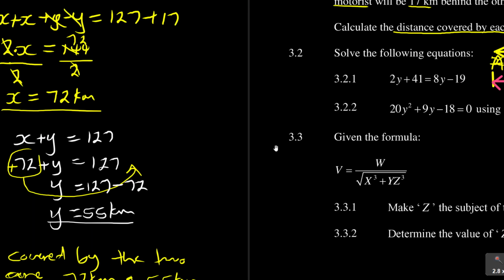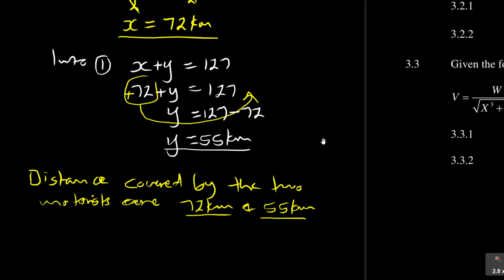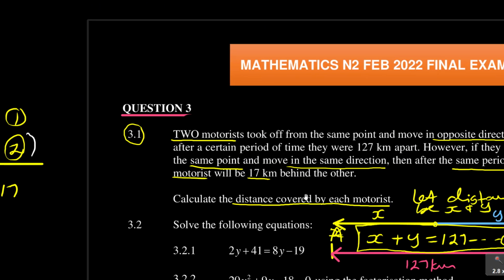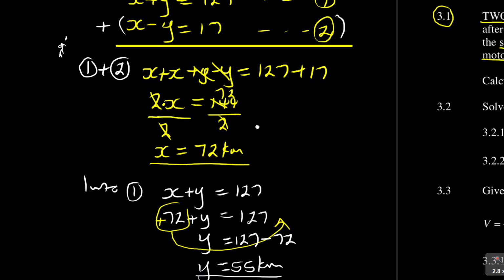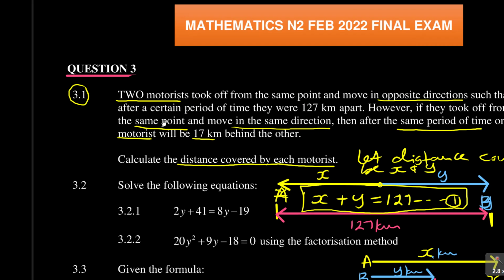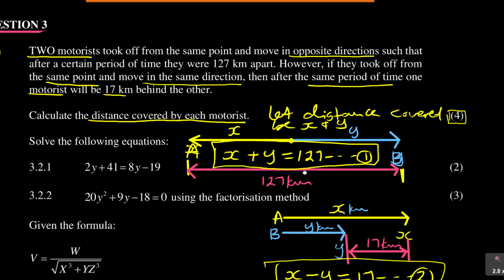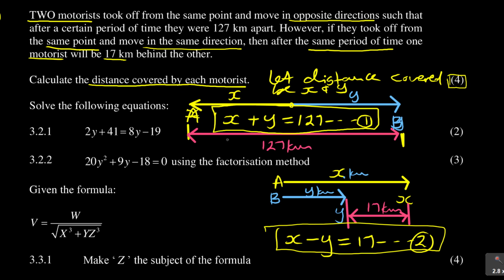Are you getting that? In as much as it's not way accurate to test it, because your equations are done by you, it will be good also just to check if a few things you did are correct. First of all, they say two motorists took off from the same point and moved in the opposite direction, such that after a certain period of time they were 127 kilometers apart. So as I say, you are testing it, but it depends on your equation. So even if the equations are wrong, you can still test. I cannot emphasize that this is 100% correct, but it helps you to check if your simultaneous equation was correct.